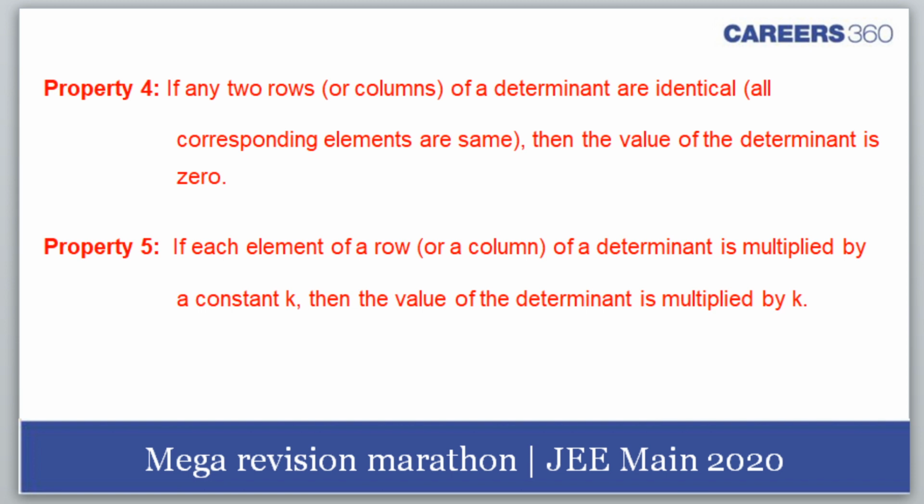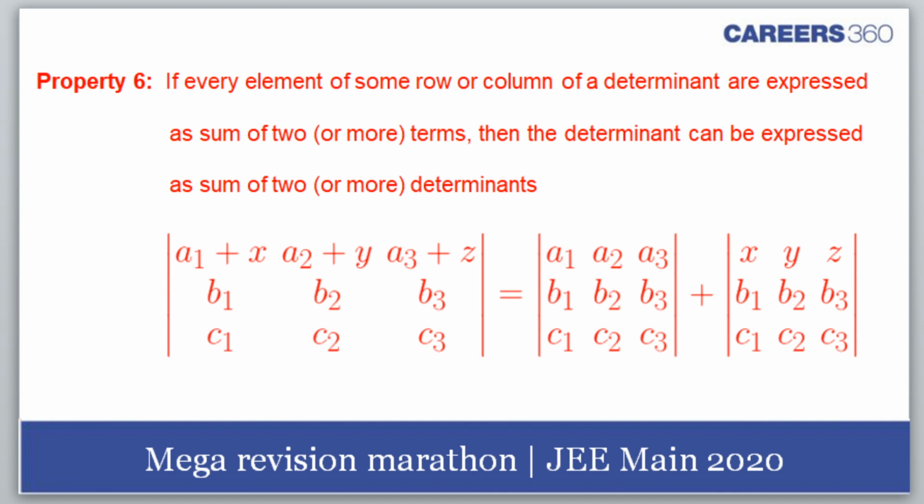We are coming to that, Tarun, homogeneous solution and all that. If any two rows or columns of a determinant are identical, all corresponding elements are same, then the value of the determinant is 0. Then if each element of a row or a column of a determinant is multiplied by constant k, then the determinant is multiplied by k. Then if every element is a sum, I can split it into two determinants. That's quite obvious.